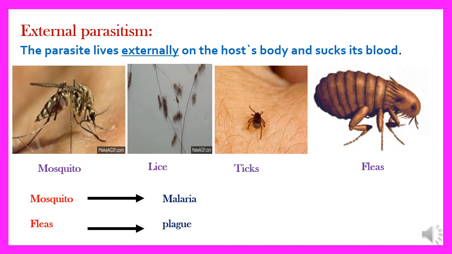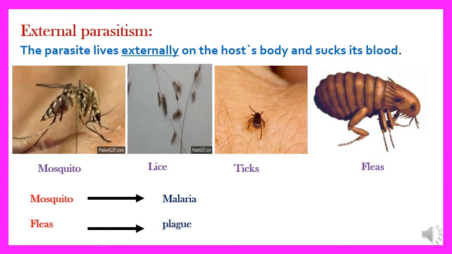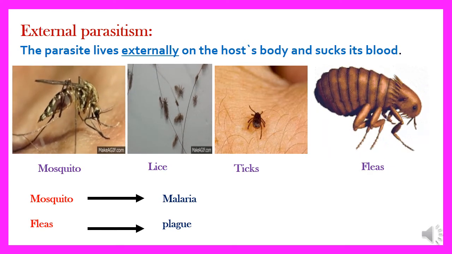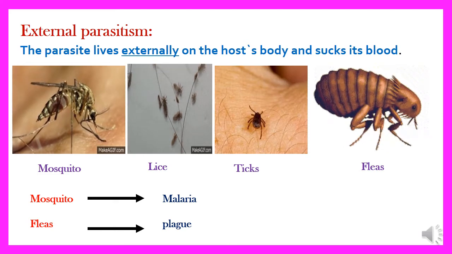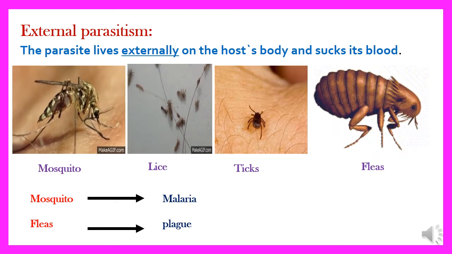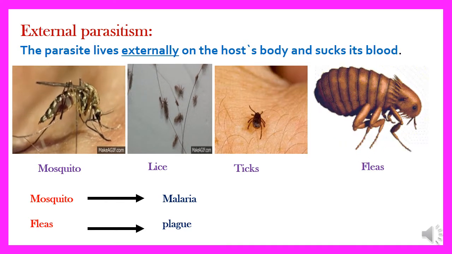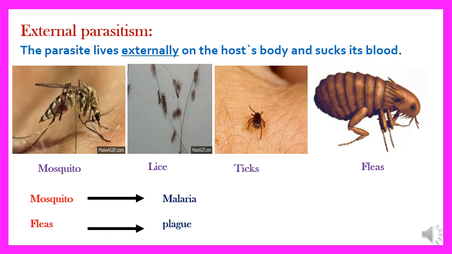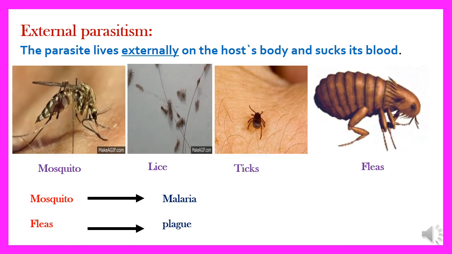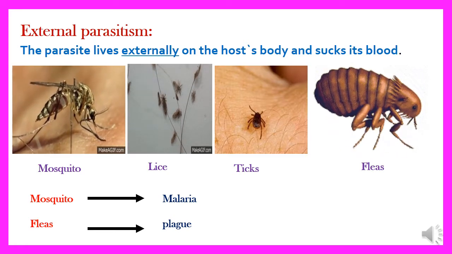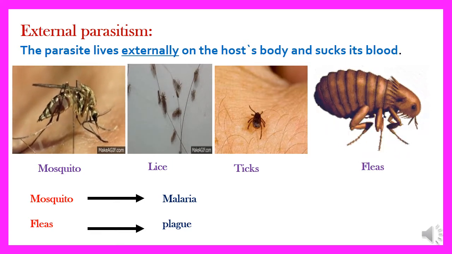Like these small insects. Not any small insect is considered an external parasite. Like ant, we can't consider ant as an external parasite. I'm talking about the small insects that suck blood from the living, like mosquito, lice, ticks, and fleas. Mosquito conveys malaria disease and fleas convey plague.